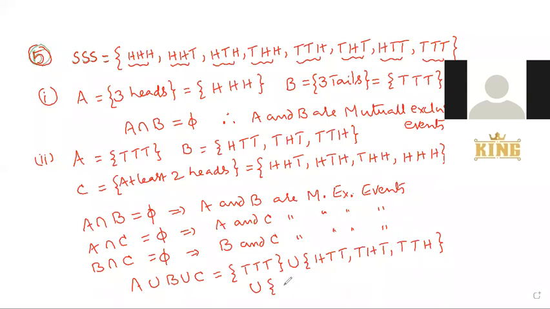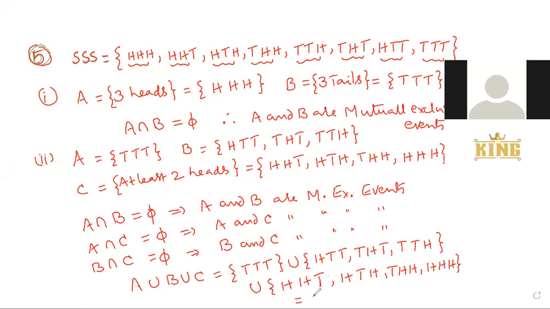C is two heads one tail, and three heads. Union means write down the total.